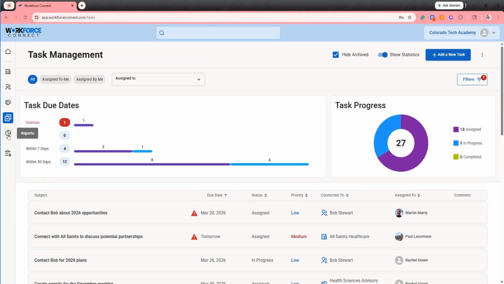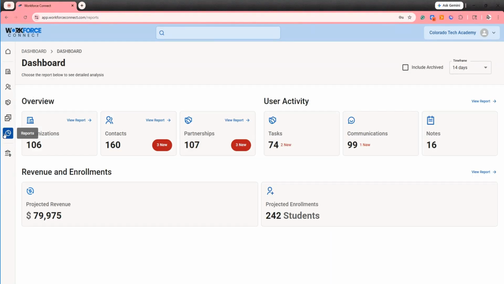Now let's take a look at the reports available in Workforce Connect by selecting the reports icon here on the bottom left menu. The quality of your reports depends on the data that you put into Workforce Connect, but there are many reports that we've already started for you.